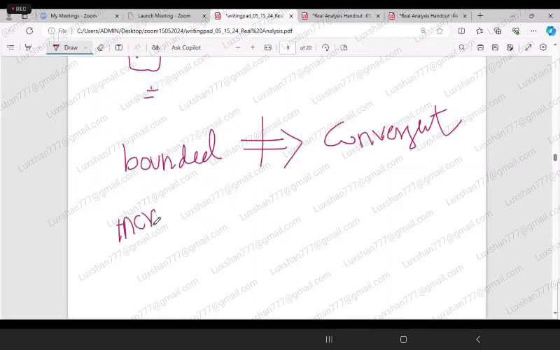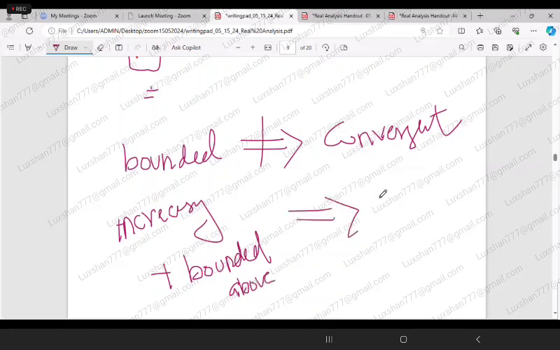Sorry, it may be strictly increasing or normally increasing. Increasing plus bounded above implies convergent.